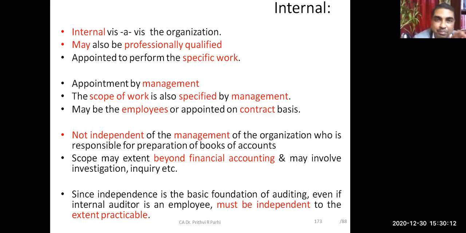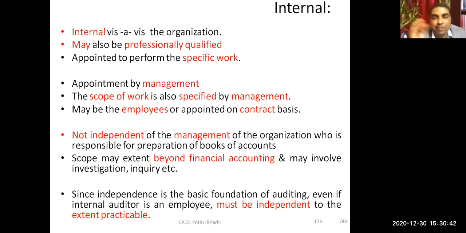Okay, some private sector, public sector, some banks you can find have their own internal audit department. And many organizations also assign this job of internal audit to someone on contract basis, to a different firm or a different person. But since they are appointed by management and management decides the scope, they are not independent of management.